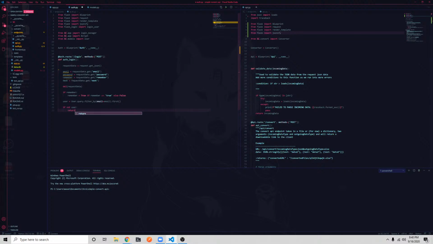So if there's no user, let's return back an object. Just say status failure. Pass in some data and just say could not find user. I'll just pass in that email option. And then write at 79 characters. Oh, but then I have to say, what is it? 401, I think, is unauthorized. Unauthorized code. What is it? 401 unauthorized.